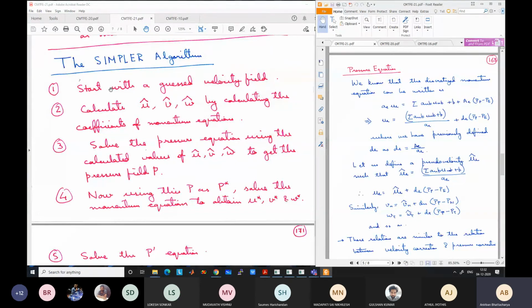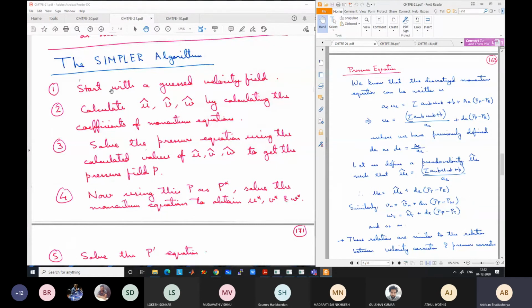Now how you give that guess velocity again is arbitrary. If you know the velocity at any boundary, say the inlet velocity is known, 10 meter per second, you can provide that velocity over all the points, so that all the points have 10 meter per second initially. Then its velocity will change after solution, but that is the initial guess I am giving. I can also give zero velocity initially at all the internal points. So it will take some time to get the converged solution. So it is up to the user to decide what is the guess velocity, what field he wants to give.